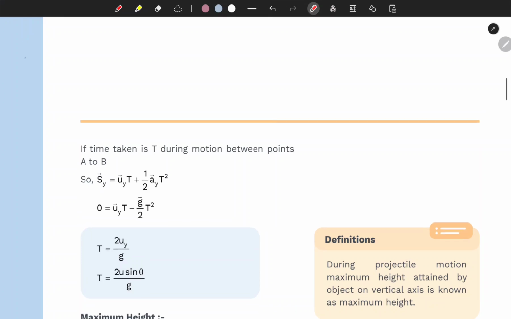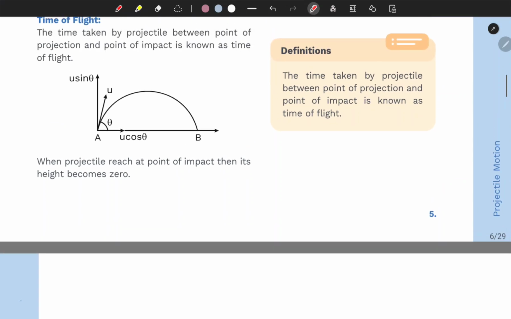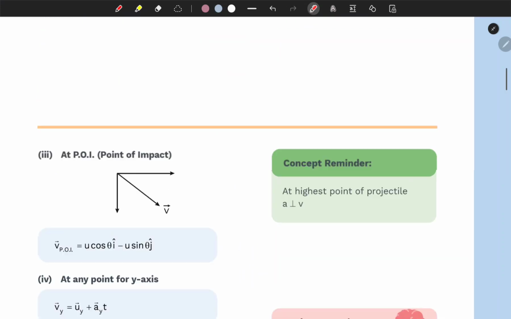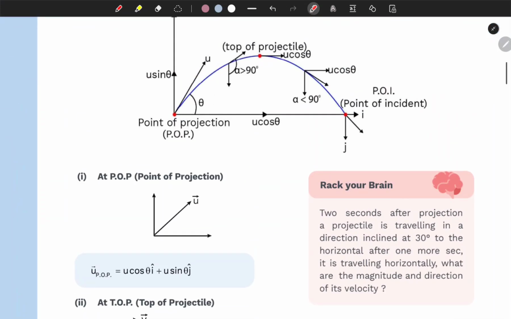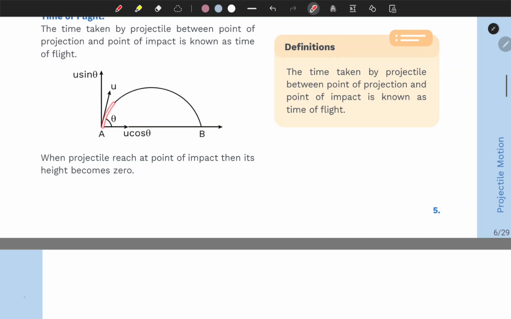So s_y is 0 here, it's the net vertical displacement in the y direction. Basically this body covers from here to here, and this is your point of, what was that, wait a second, I think the top of the projectile, right? Okay, so this is your top of projectile.